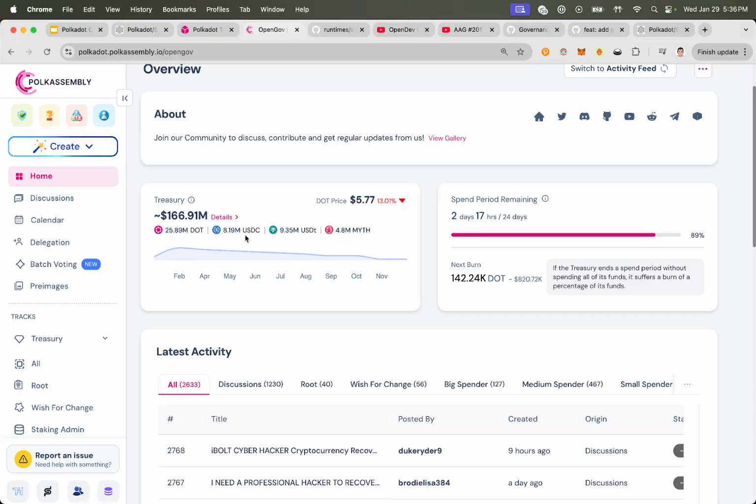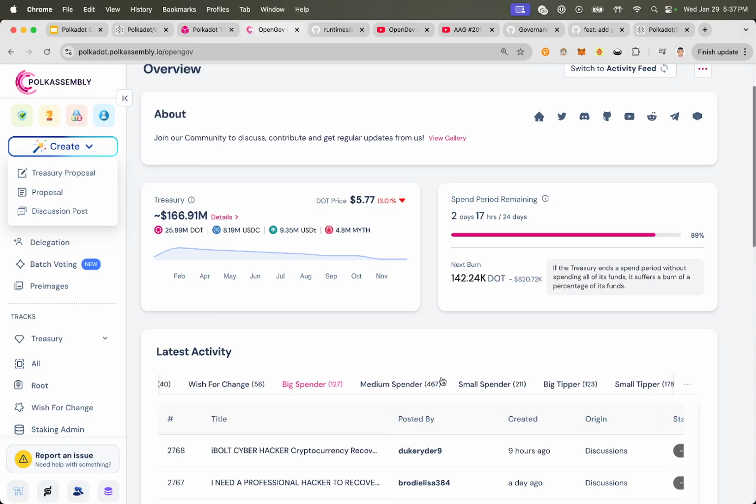It wasn't always the case that we had a USDC asset available to us, but now we do. So that means when you go up here and you say, hey, I want to create a new treasury proposal, I have this great project idea that I believe is going to grow the Polkadot network. And here are the details. And this is the amount I'm requesting. So you can actually choose and say, I want to request the amount in DOT. Or now you can also say you want USDC. So you can choose which one you want.